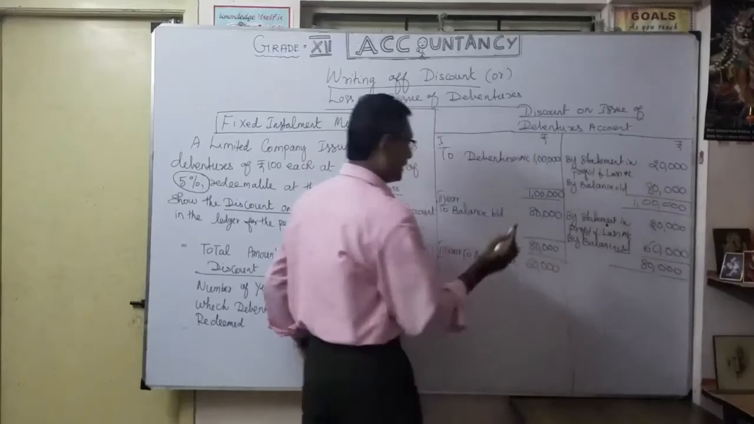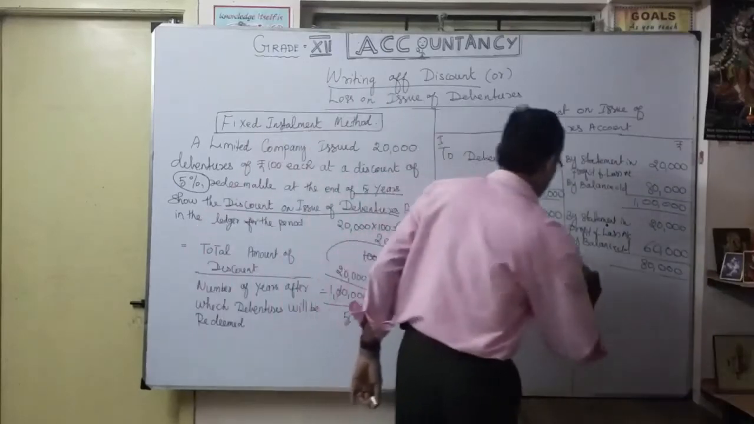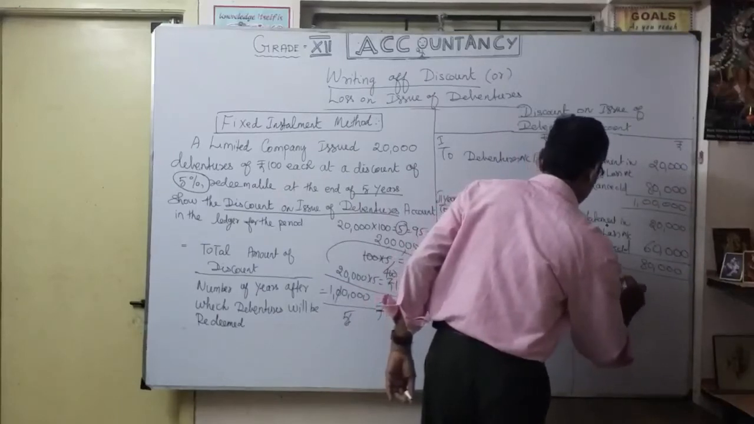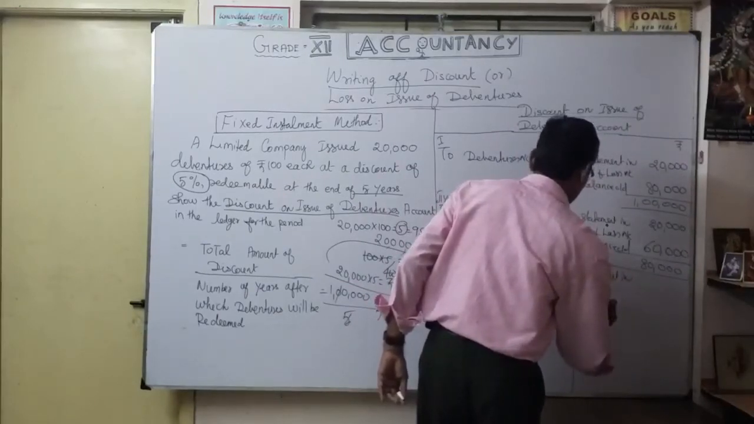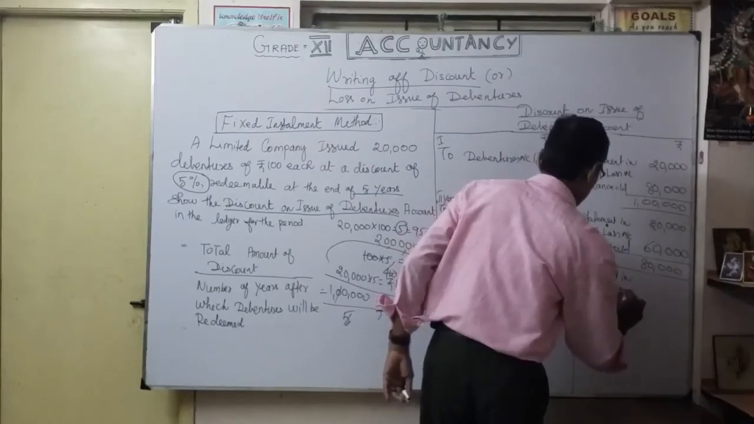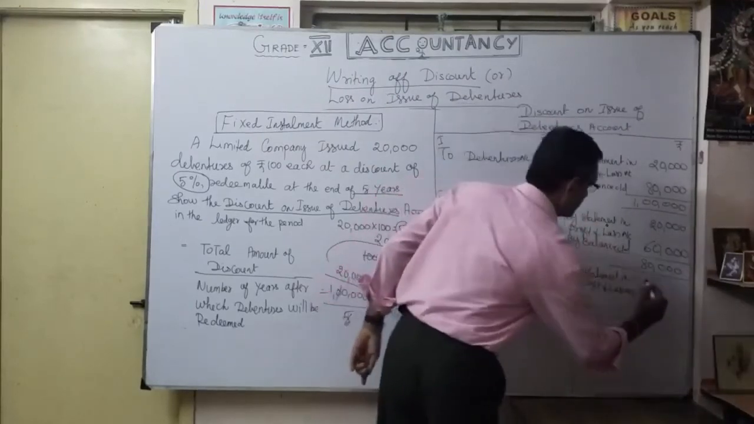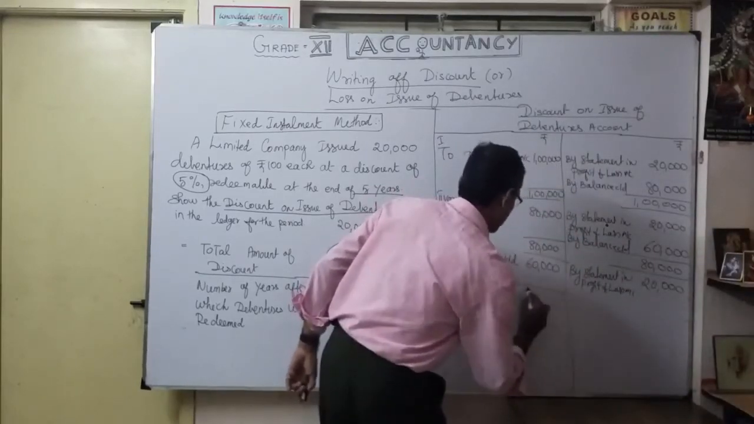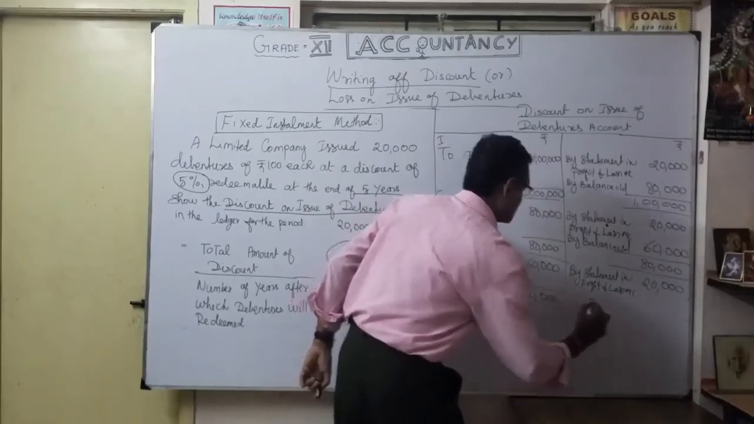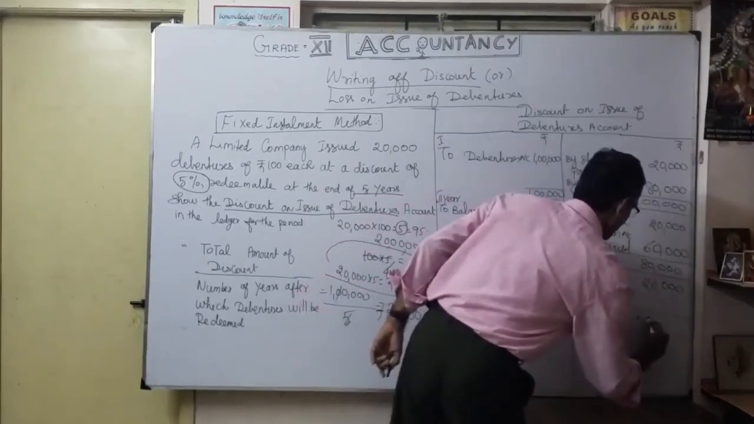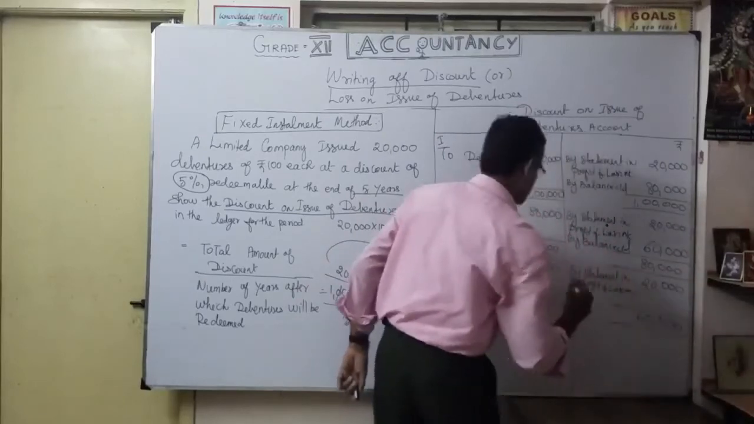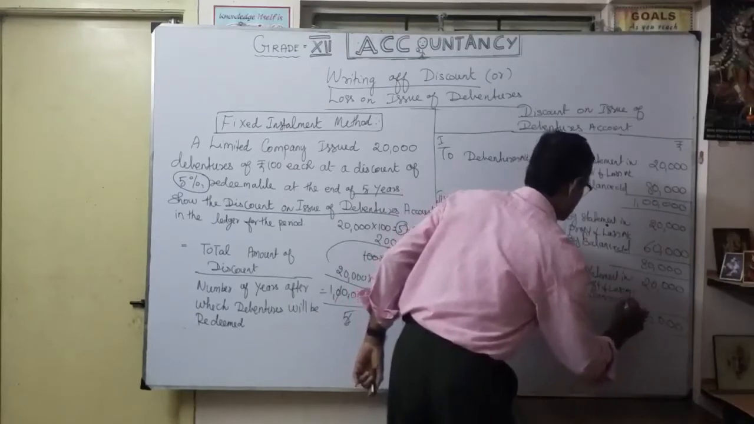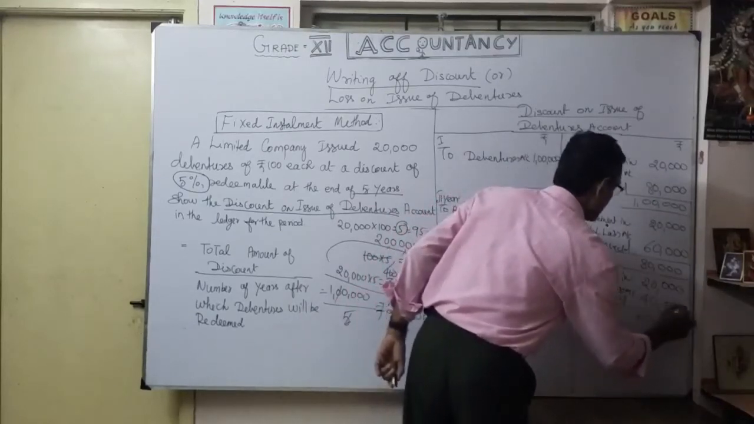Okay, so then third year I am going to write off how much? Again 20,000 by statement of profit and loss account. How much? 20,000. Okay. So now what is my balance available? So my balance available, third year by balance carried on 40,000. Isn't it?